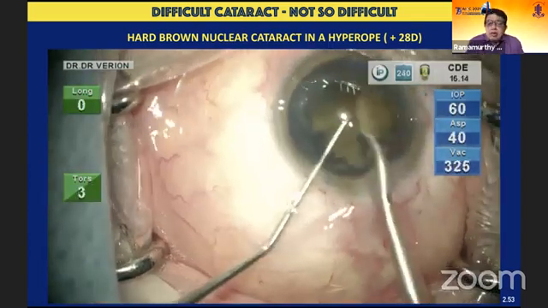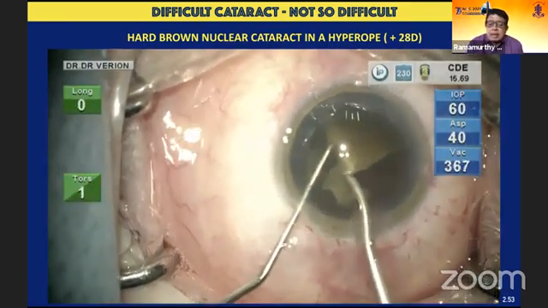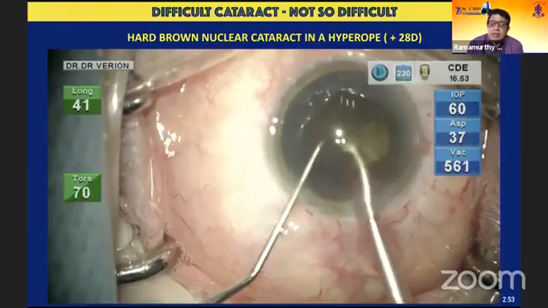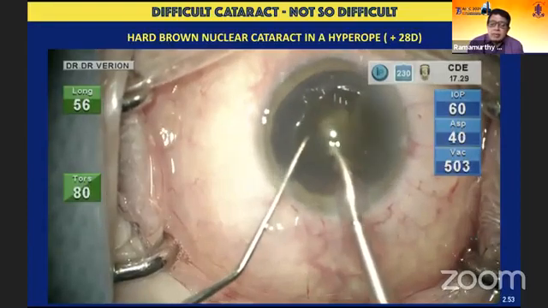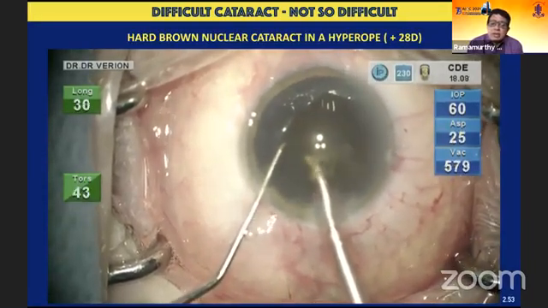Essentially, the reason I incorporated this video is to show that the machine has the capability to handle even situations like this, whereas with a shallow anterior chamber with a fairly hard cataract with a vacuum of 700, again, there's hardly any movement of the phaco tip over here.